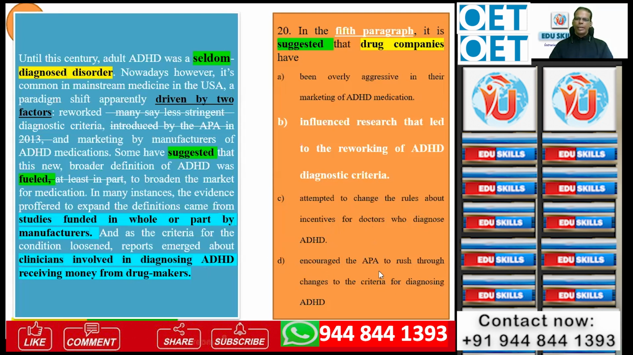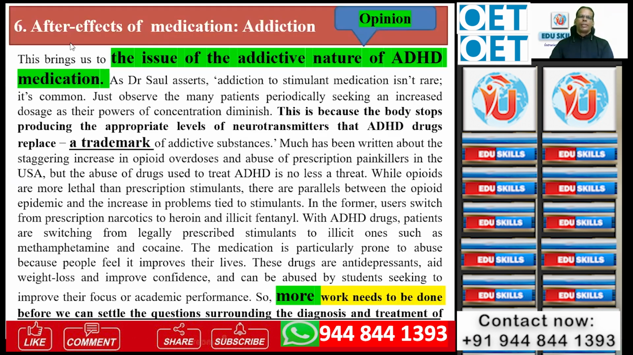Fourth one, encourage the APA to rush through changes to the criteria for diagnosis. Nothing is mentioned about them influencing the APA. They are speaking about influencing the clinicians or the health professionals, so that also can be eliminated. Now, six, addictive nature of ADHD. The paragraph speaks about the after effects of medication, that is addiction. See the beautiful topic sentence: "This brings us to the issue of the addictive nature of ADHD medication." So the whole paragraph speaks about this particular topic.